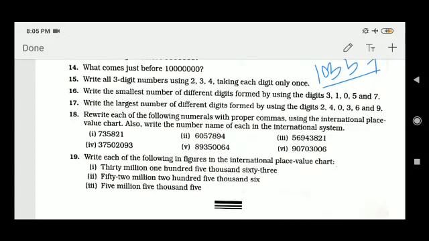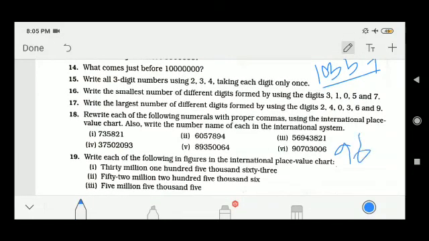Similarly, the largest number of different digits. Largest means you have to write in descending order: 9, 6, 4, 3, 2, 0.